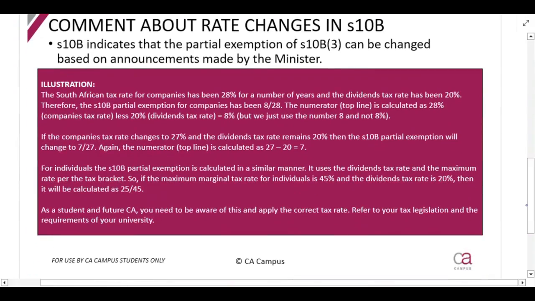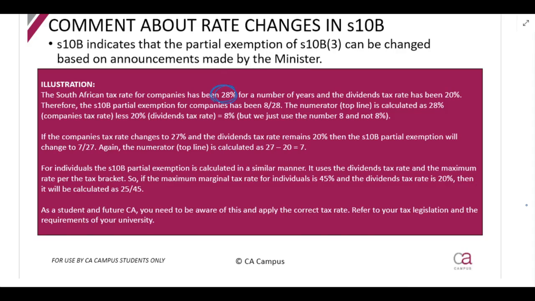Basically what it says is it considers two things. It considers what is the tax rate for a company and what is the dividends tax rate. That's for a company, and for a natural person, they consider what is the highest tax rate that is applicable, so the highest tax bracket, and the dividends tax rate. So, let me explain.